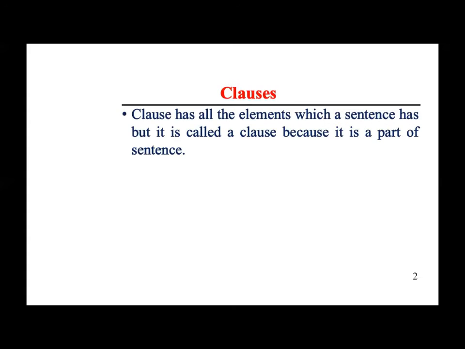So students, a clause has all the elements which a sentence has, but it is called a clause because it is a part of a sentence. You can see the definition written on your screen. क्लॉज के पास सारे एलिमेंट्स होते हैं जो सेंटेंस के होते हैं. सेंटेंस के कौन से एलिमेंट्स होते हैं? A sentence must consist of a subject and a verb. तो क्लॉज में भी वर्ब होगी और सब्जेक्ट होगा. But why then is it different? तो इसे ही सेंटेंस क्यों नहीं बोल दिया जाए? No, clauses are always part of a sentence. अगर आप उसे सेंटेंस बोलेंगे तो it will be a sentence, not a clause.